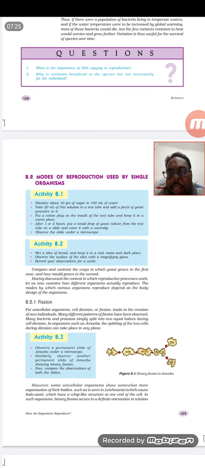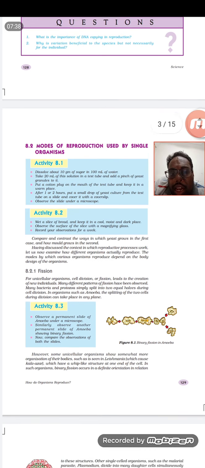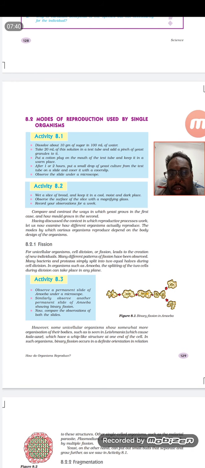Fission means division. That means one bacteria will be divided into two. So that is known as fission. And one of the best examples that we have given here is the amoeba. If you see, this amoeba doesn't have any shape. That is why we call it amoeba. Somewhere we say amoeboid movement, that means they don't have a particular movement. And this amoeba, one particular cell, is unicellular in nature.